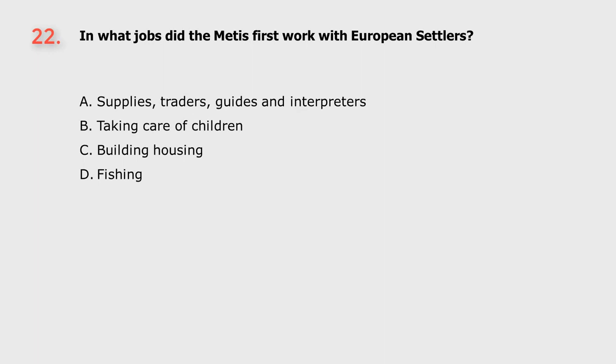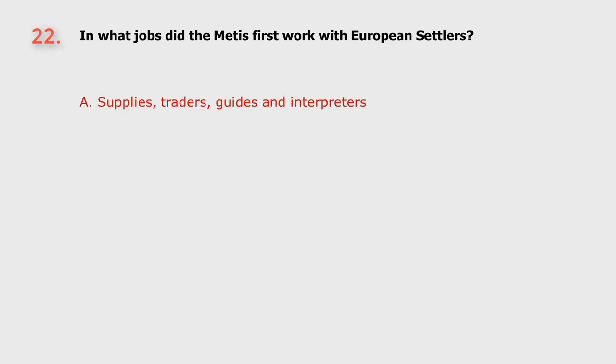Question 22. In what jobs did the Metis first work with European settlers? A. Supplies, traders, guides and interpreters. B. Taking care of children. C. Building housing. D. Fishing. The answer is A. Supplies, traders, guides and interpreters.